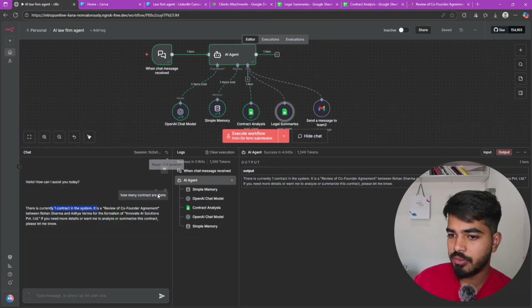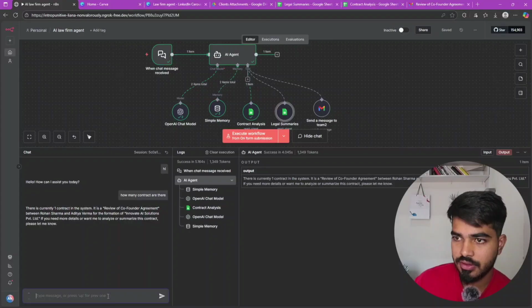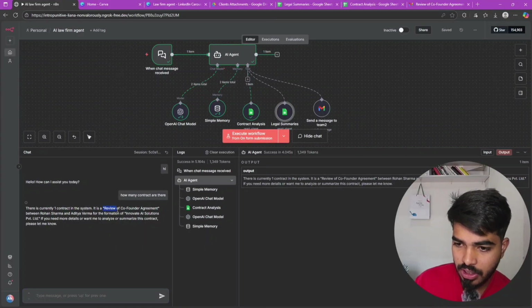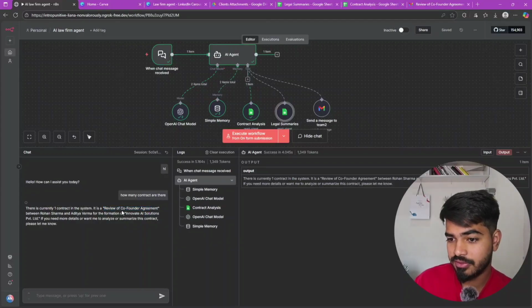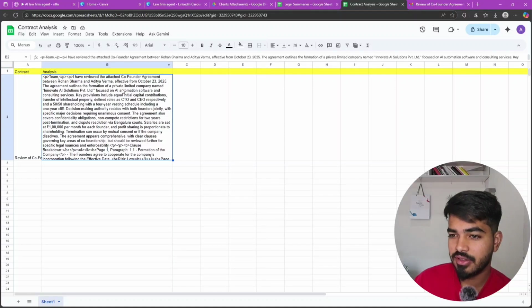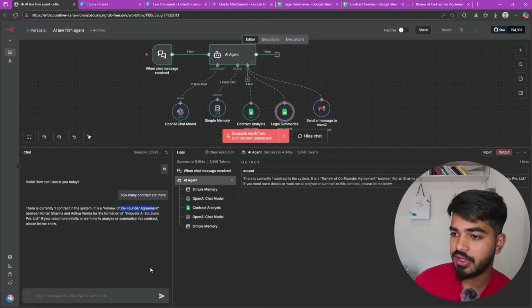And I'll ask it for even more detail. It has told me the contract is a review of the co-founder agreement of Rohan Sharma and Aditya Verma. As you can see, the same data has been shown over there.